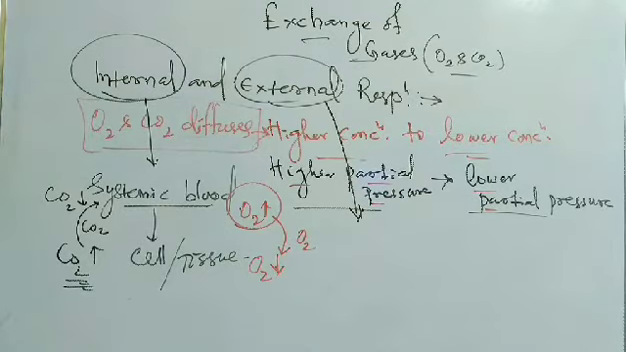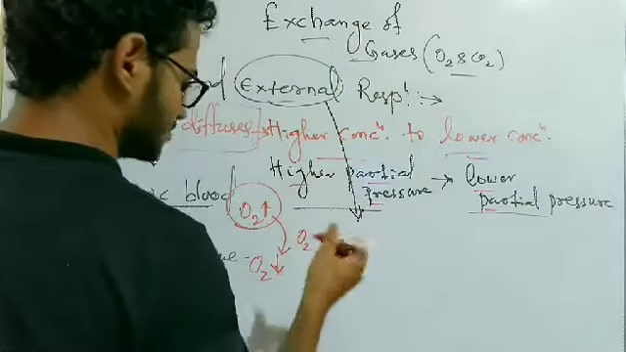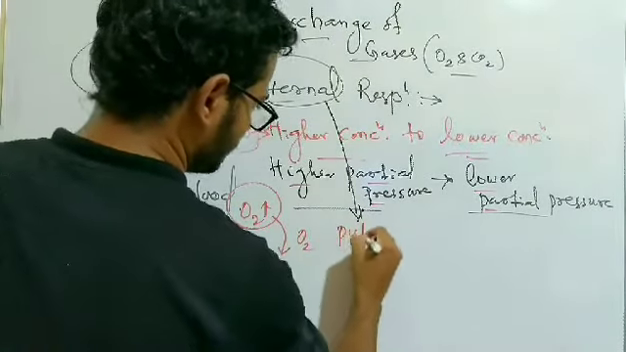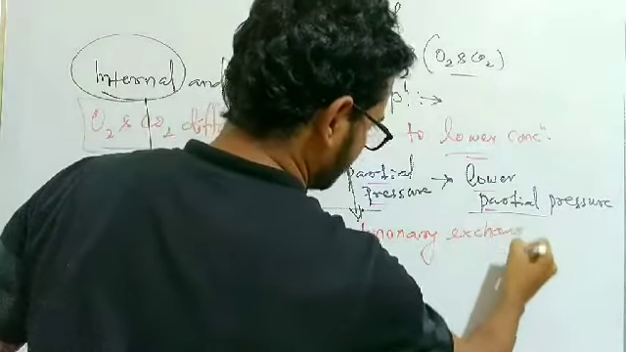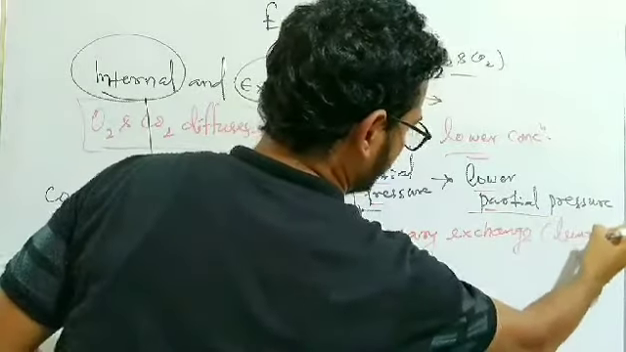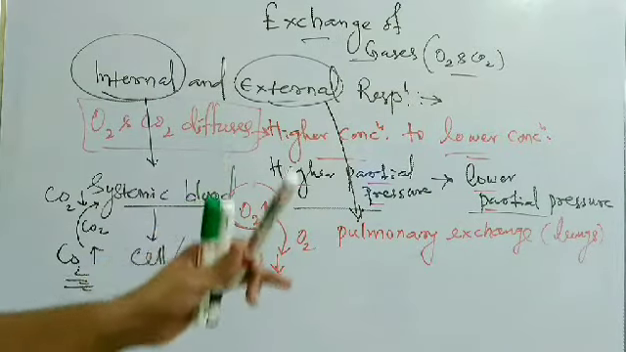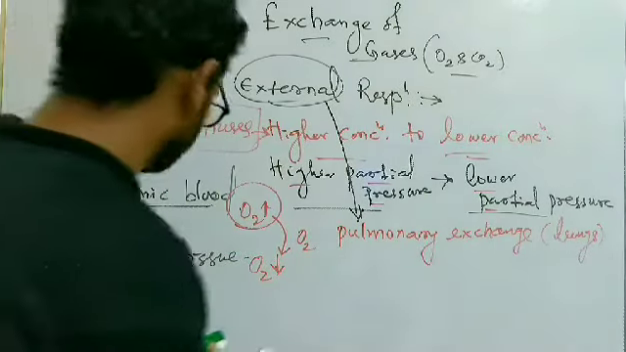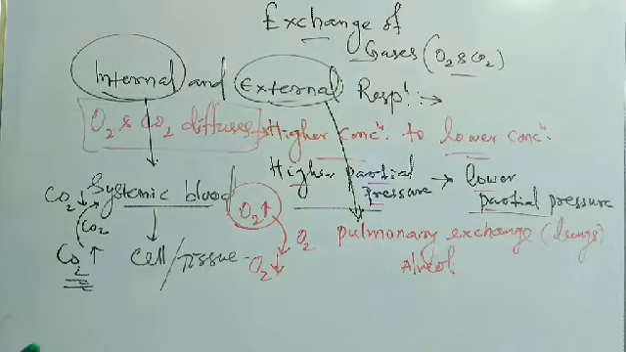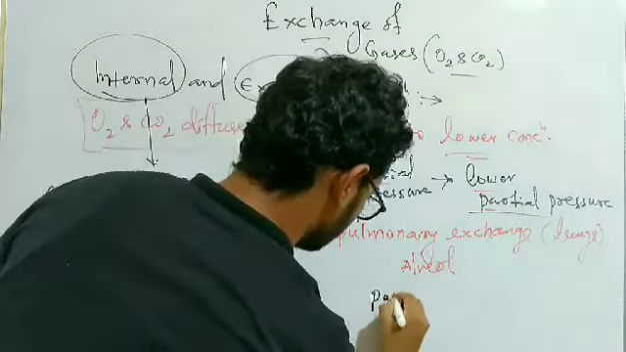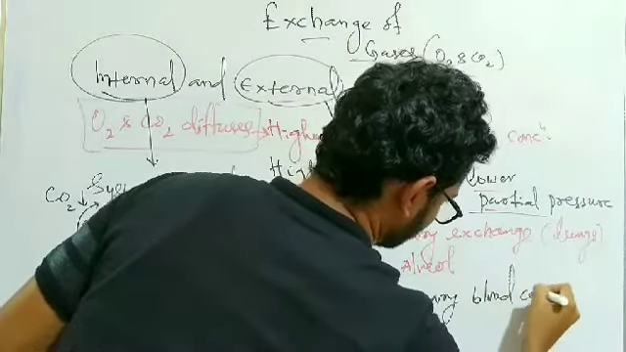In case of external respiration, the exchange of gases occurs between the pulmonary gas, or we can say the pulmonary exchange. It occurs in our lungs. So the exchange of gases occurs between the alveoli and the pulmonary blood capillary.